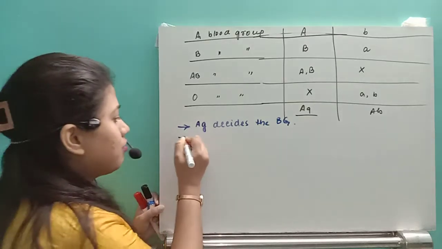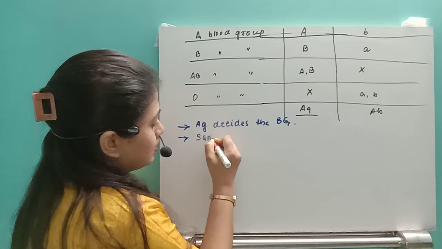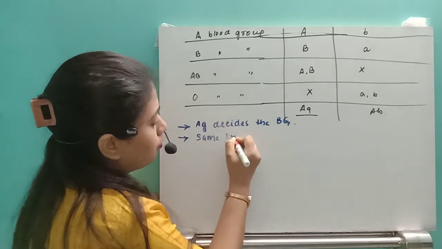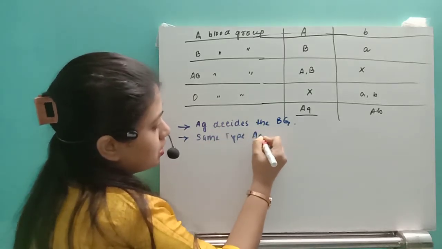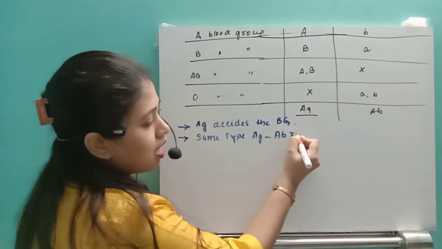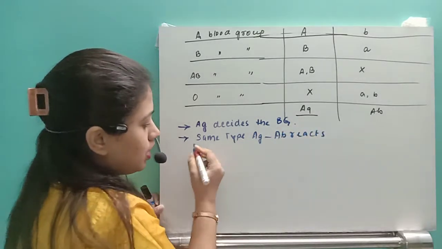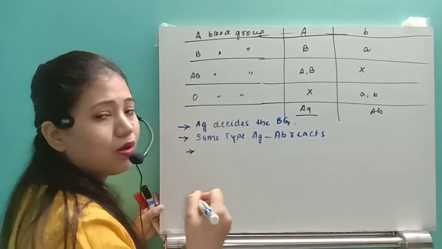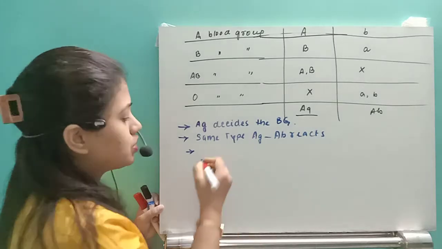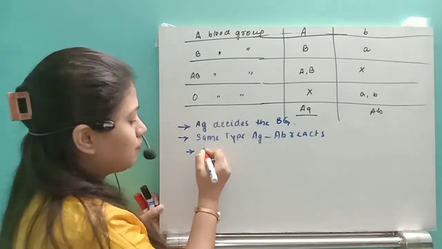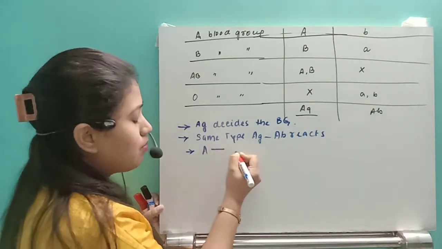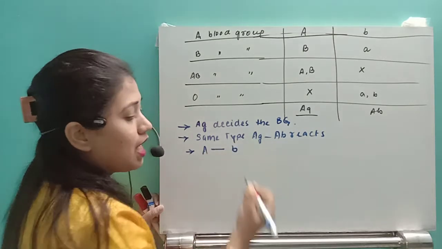Okay. And remember, the same type of antigen and antibody reacts. So if an individual has any type of antigens, the opposite antibody will be there. If an individual has A antigen, he must have B antibody.